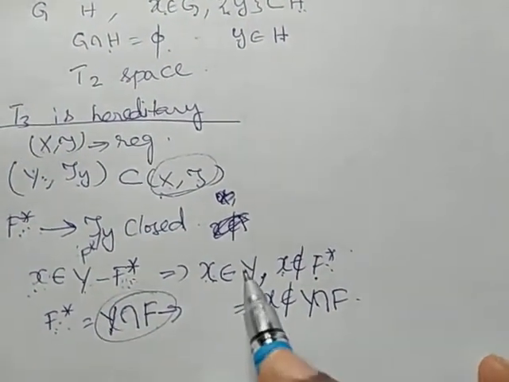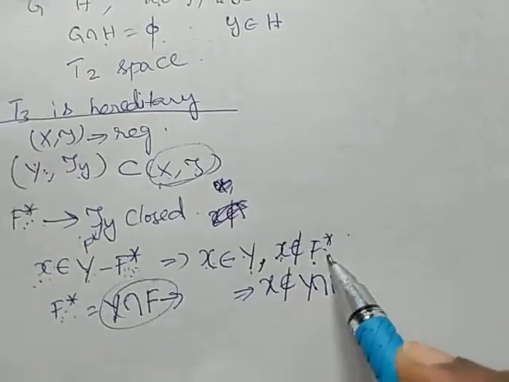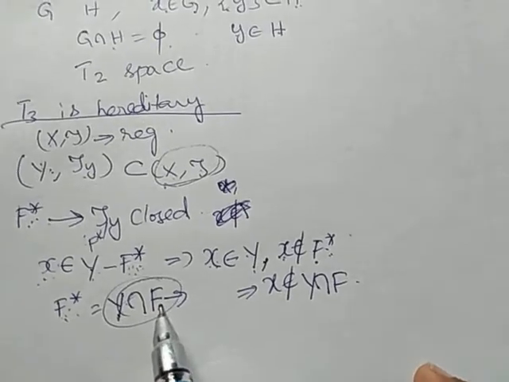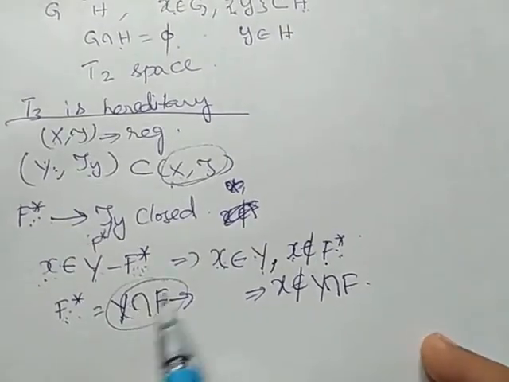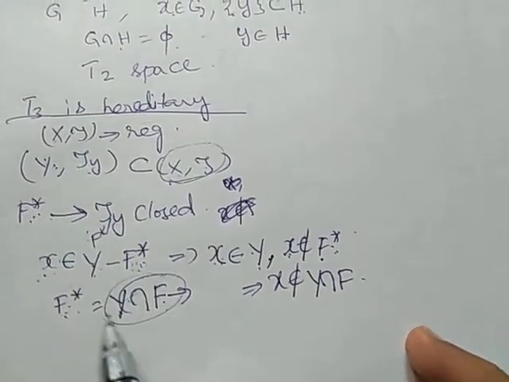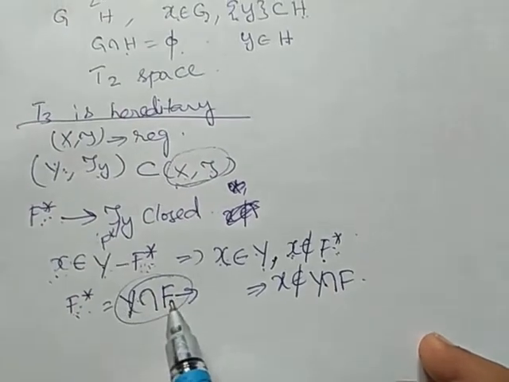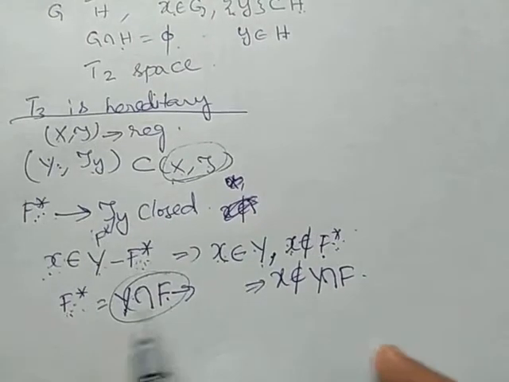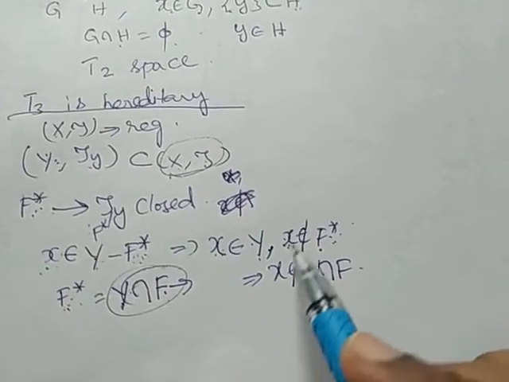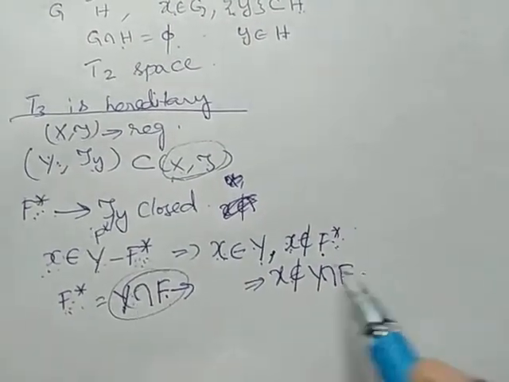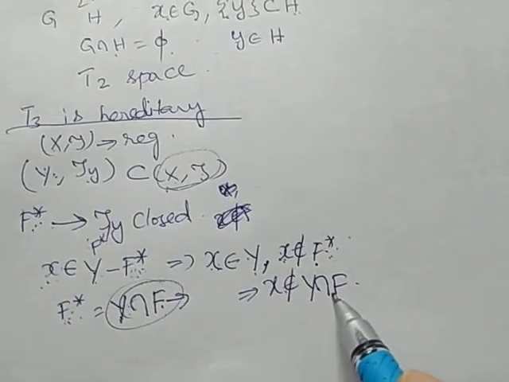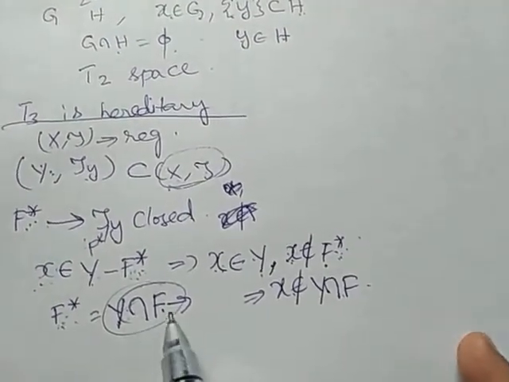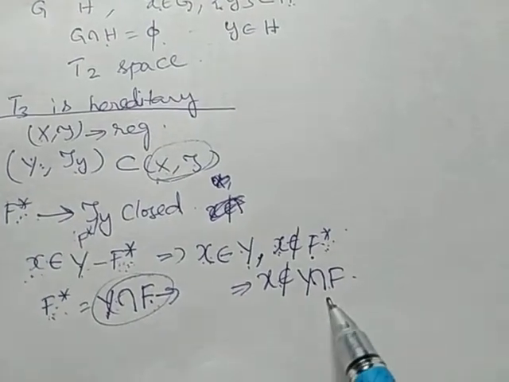F* has the common elements between Y and F. It means x does not belong to F*, that is, it is not in the set, right? So x does not belong to Y intersection F.